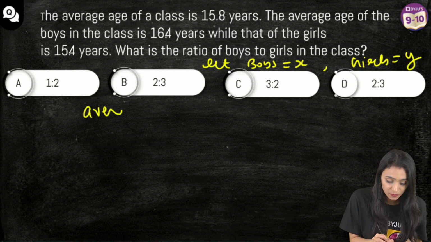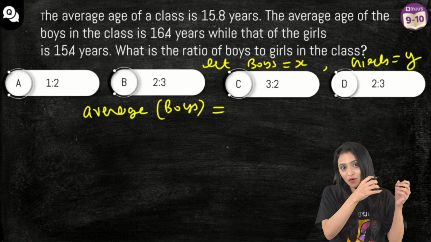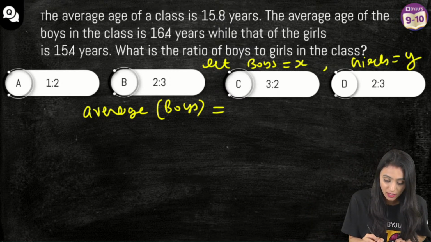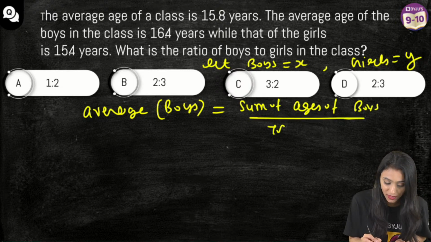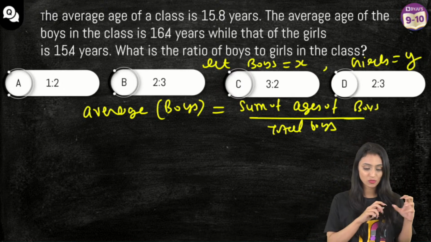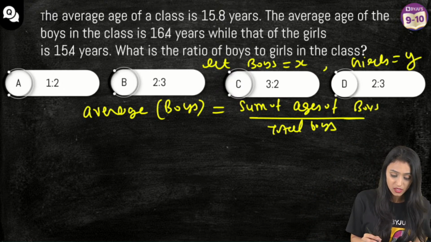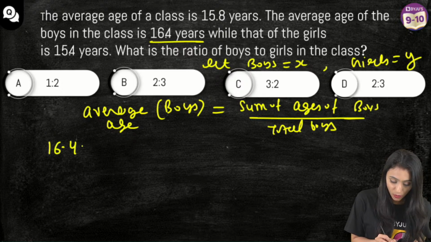That average first I'm taking out for boys is equal to the sum of the ages of all the boys in the class upon the total number of boys. I'm not writing the entire statement, it will take a lot of time, so I'm just writing total boys. Okay, so the average age of boys is what? It's 16.4 years. Let's write down 16.4.